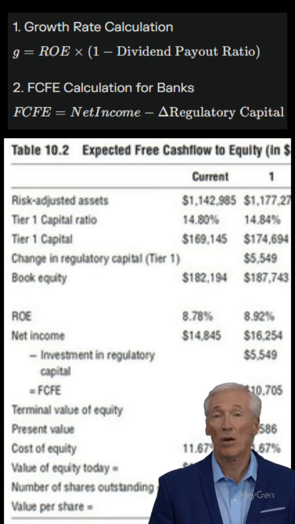But if a bank does not pay dividends or pays very little, an issue that has become more common since the 2008 financial crisis, we can estimate free cash flows or potential dividends by adjusting net income with changes in regulatory capital. For instance, if we anticipate our bank will grow at 5% and that its loan portfolio will grow at the same rate, we should also expect Tier 1 capital requirements to increase. This increase will result in a decrease in available cash flows.